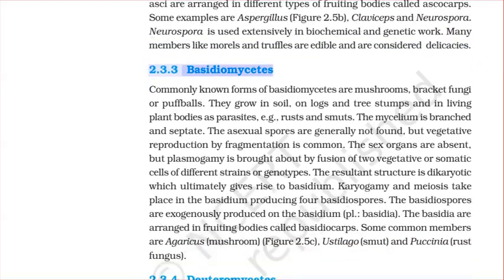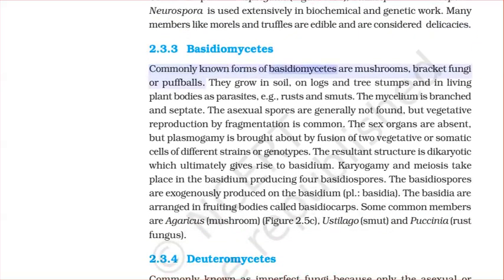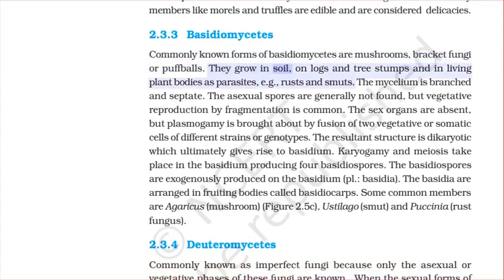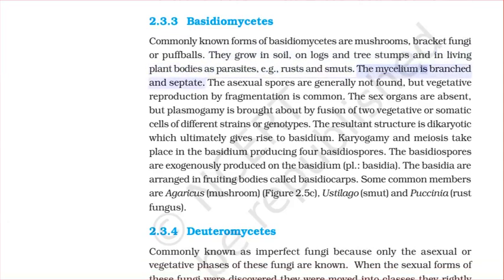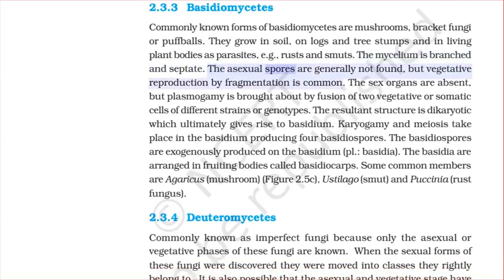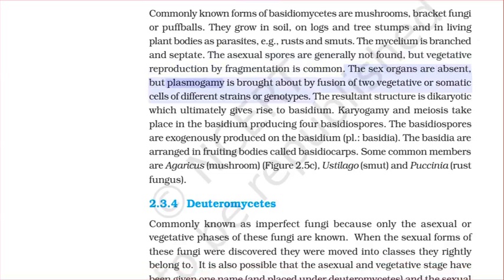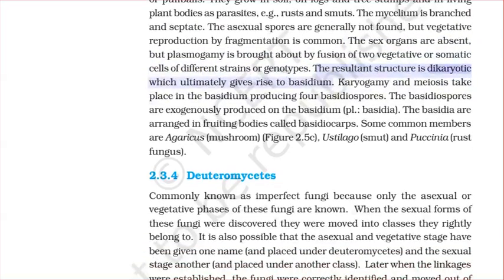2.3.3 Basidiomycetes. Commonly known forms of Basidiomycetes are mushrooms, bracket fungi or puffballs. They grow in soil, on logs and tree stumps, and in living plant bodies as parasites, e.g. rusts and smuts. The mycelium is branched and septate. The asexual spores are generally not found, but vegetative reproduction by fragmentation is common. The sex organs are absent, but plasmogamy is brought about by fusion of two vegetative or somatic cells of different strains or genotypes. The resultant structure is dikaryotic, which ultimately gives rise to basidium.